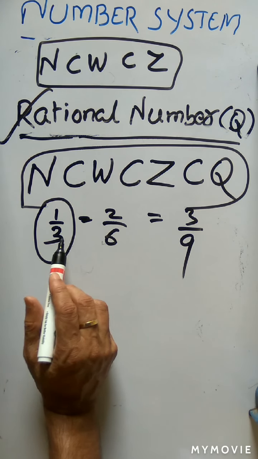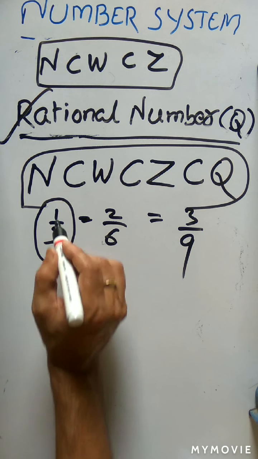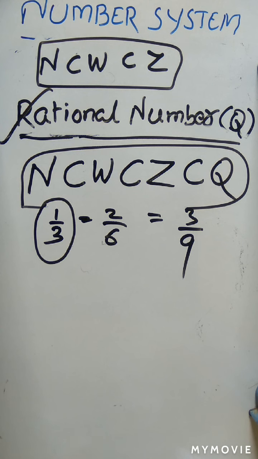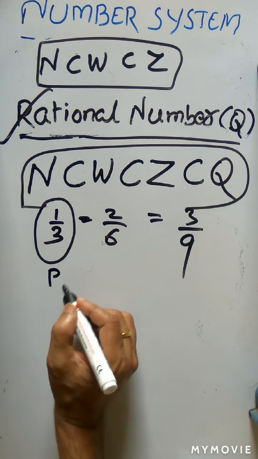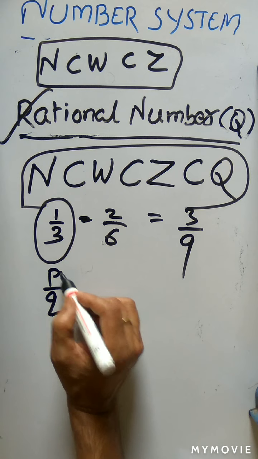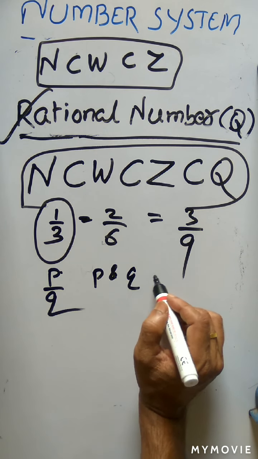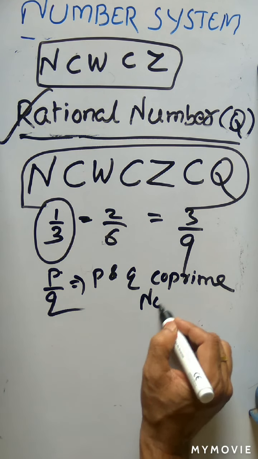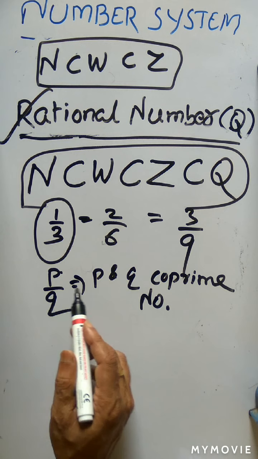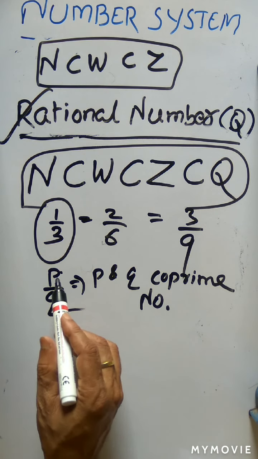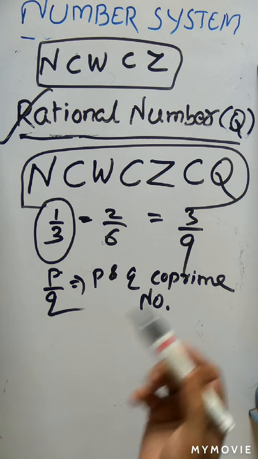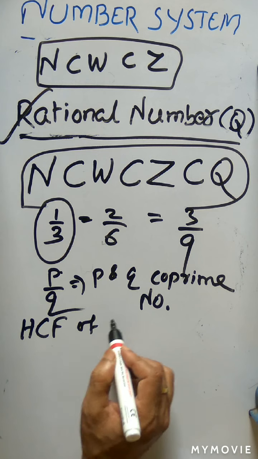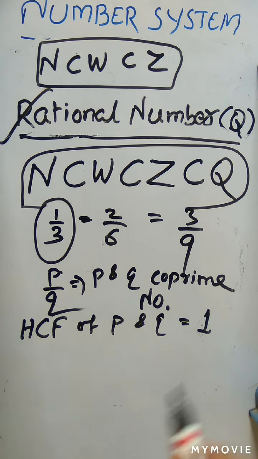Generally we will represent the number such that p and q have a common factor of only 1. Or you can say, if the rational number is represented by p by q, then p and q must be co-prime numbers. What do we mean by co-prime numbers? Co-prime numbers are two numbers that have no common factor other than 1. Or you can say the highest common factor of p and q must be 1.